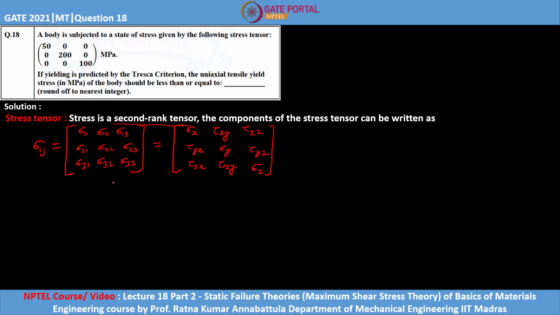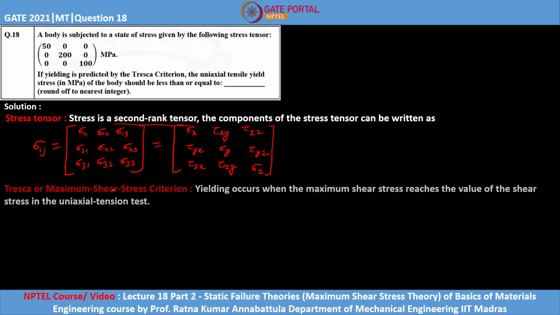and the other than diagonal elements like sigma 12, sigma 21, sigma 31, sigma 13, and these two, are shear stresses. Now let us understand what is meant by Tresca criteria here. So Tresca criteria, which is also called Maximum Shear Stress criteria, tells that yielding will occur when the maximum shear stress reaches the value of the shear stress in the uniaxial tension test. So this is the criteria in order to predict the yielding.